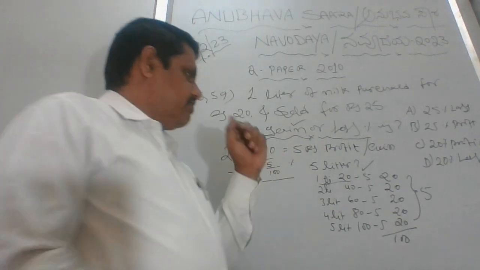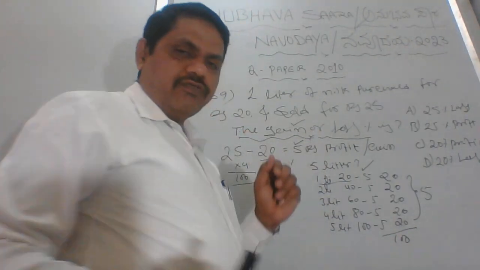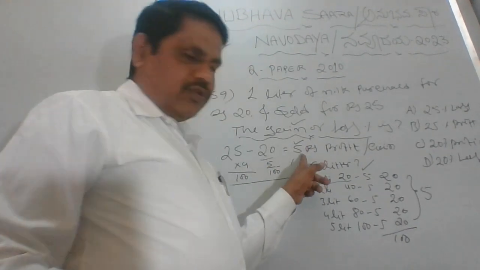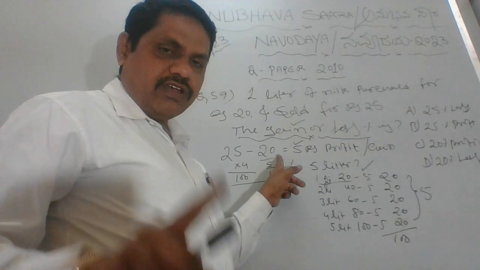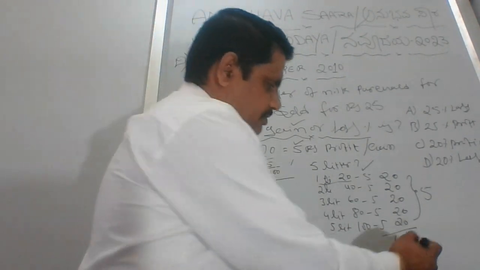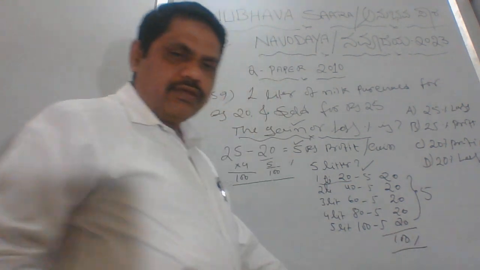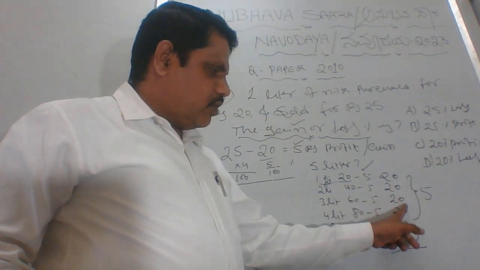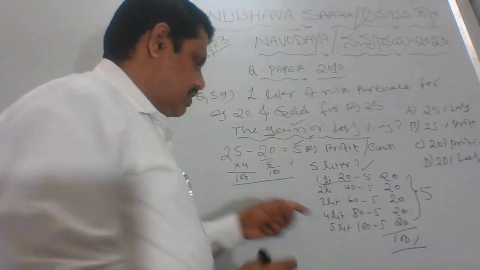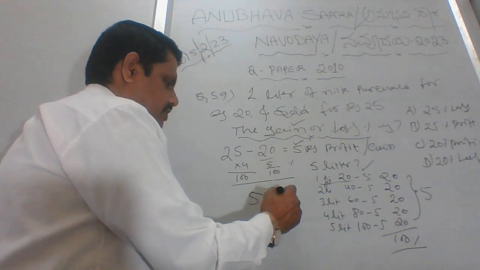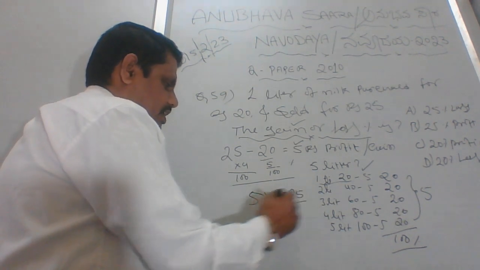Now what is left is 5 rupees from each purchase. I'll just repeat once again: 5 rupees from each purchase of 1 liter of milk. If you go in terms of percentage, then you will have 25. That means your final answer will be 5 multiplied by 5, equal to 25.